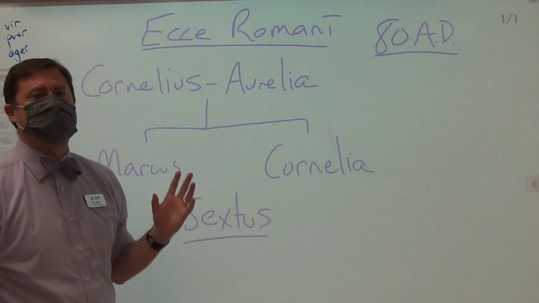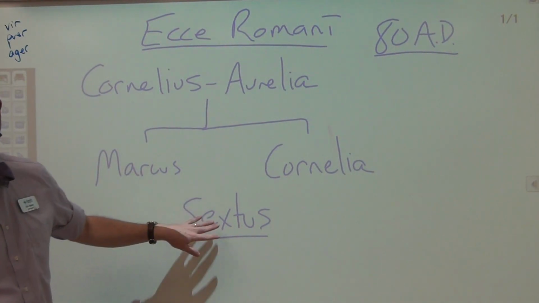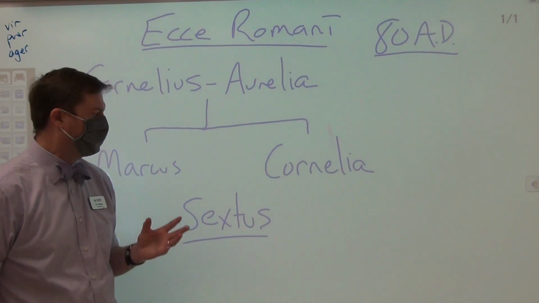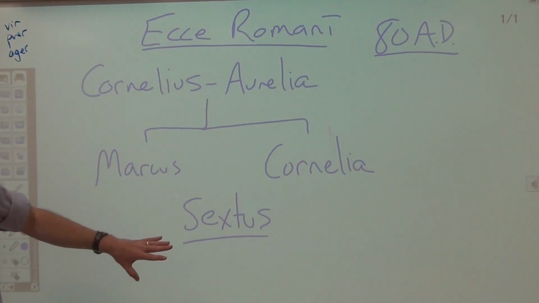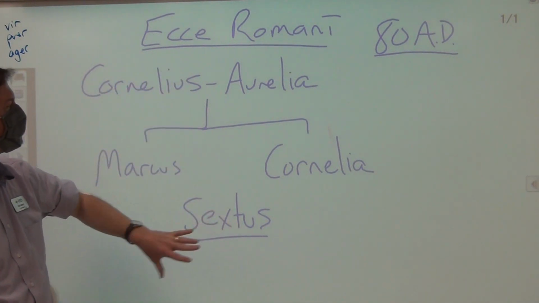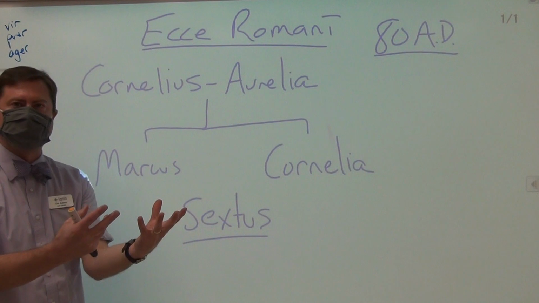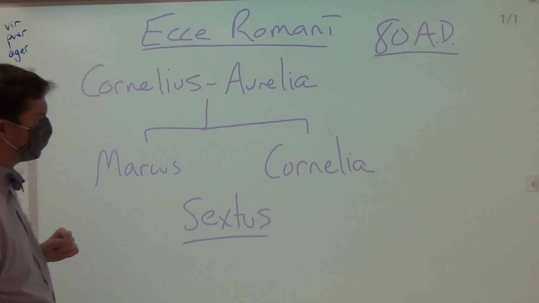And the city of Pompeii was completely destroyed, killing Sextus's mom. His father is off at war. And as such, Sextus, because his father is really good friends with Cornelius, stays with them.